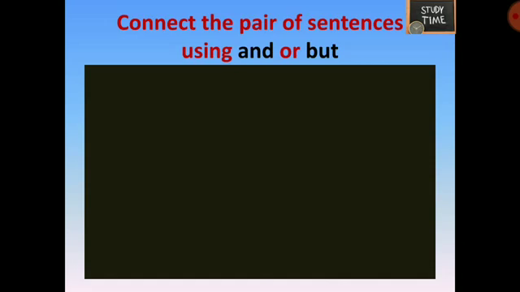Next we are going to see a simple exercise for these connectives. Connect the pair of sentences using and or but. Where we use and is when you want to connect similar things. When you want to connect different things, so if there is a controversy in the two sentences, there we use but.